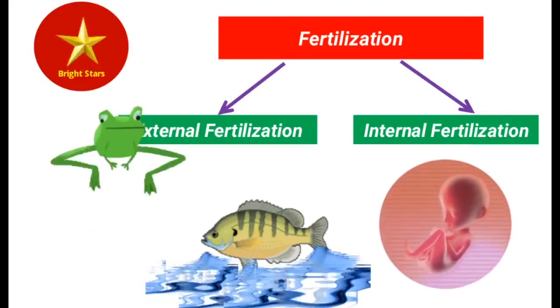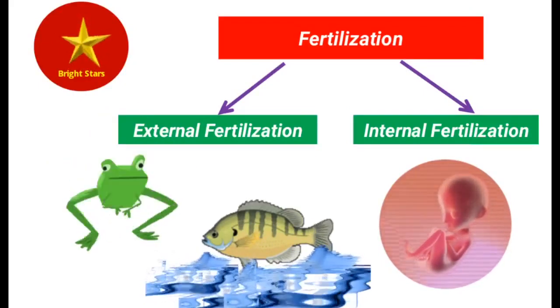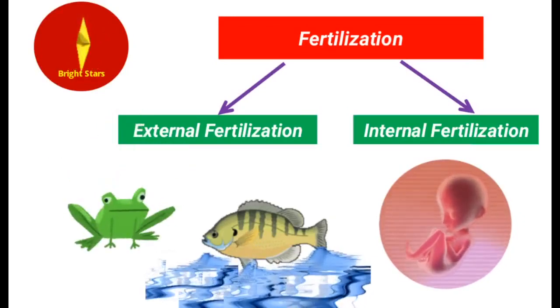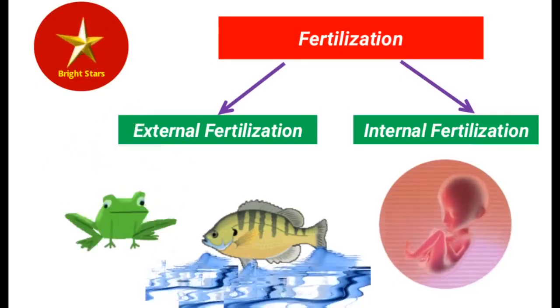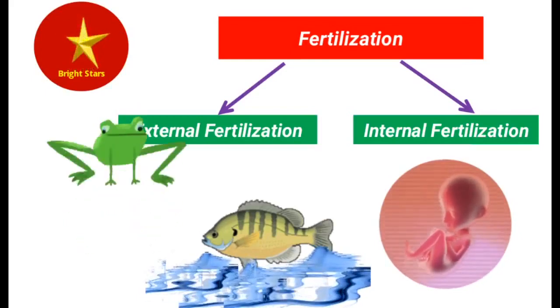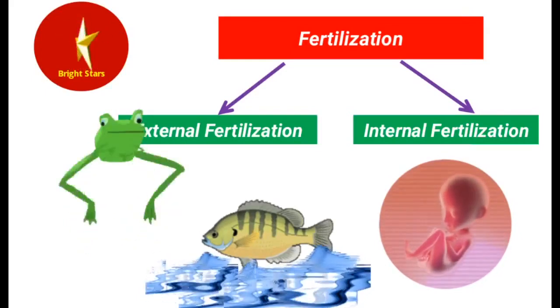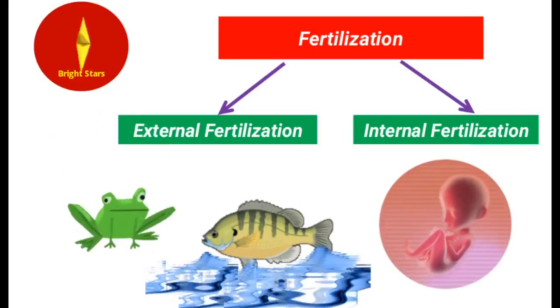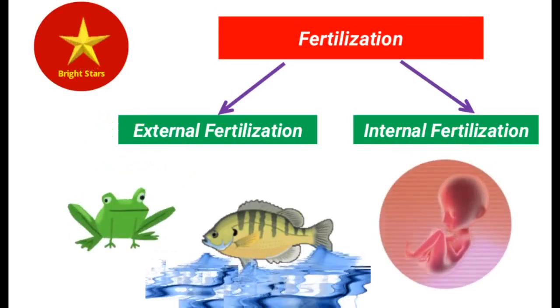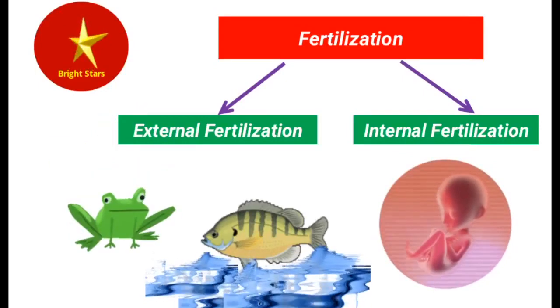Whereas other animals, which are land animals, terrestrial animals, the most highly evolved animals, direct copulation takes place between male and female animal. So in internal fertilization, the fetus develops inside the body. Here the human example is given. This kind of fertilization is called internal fertilization.